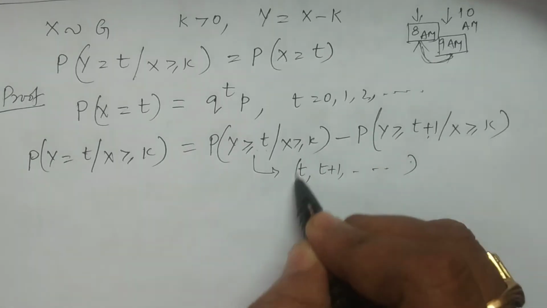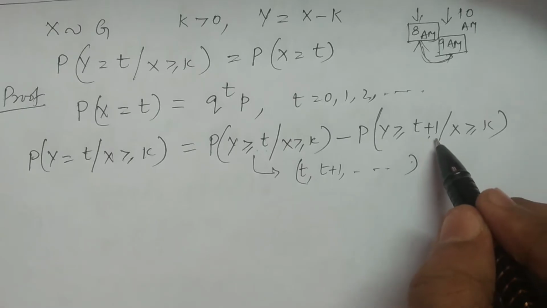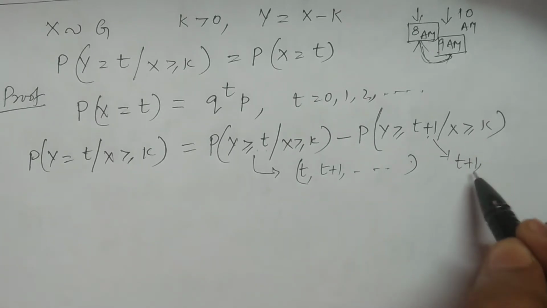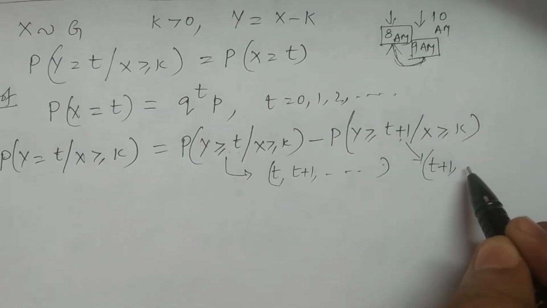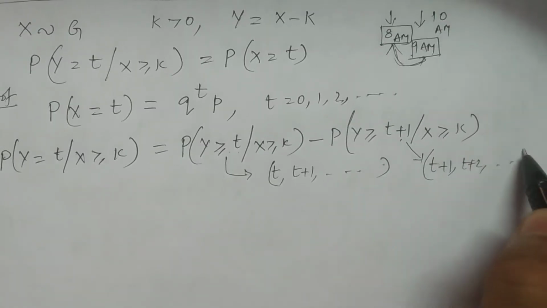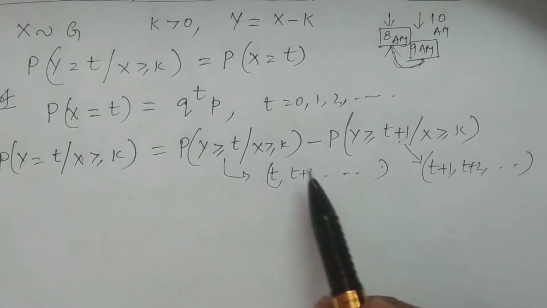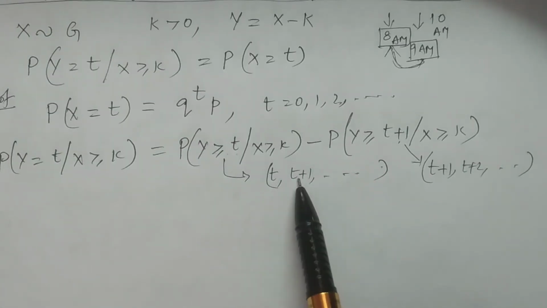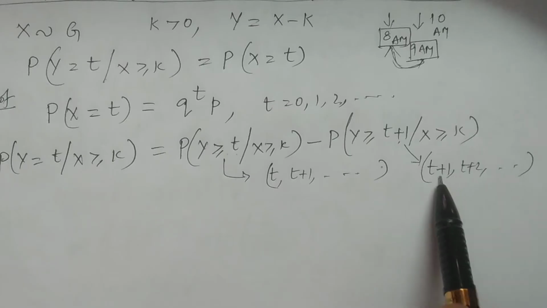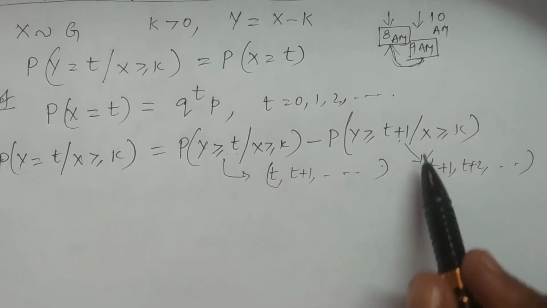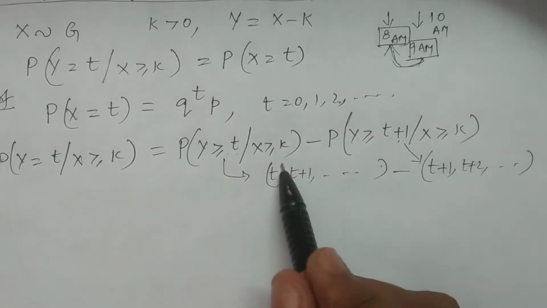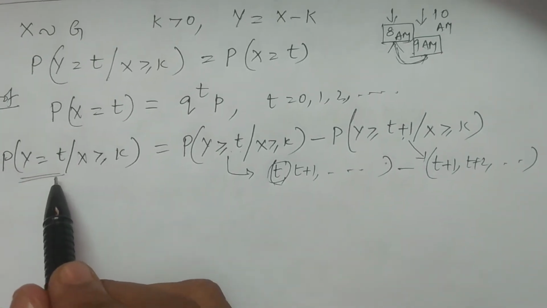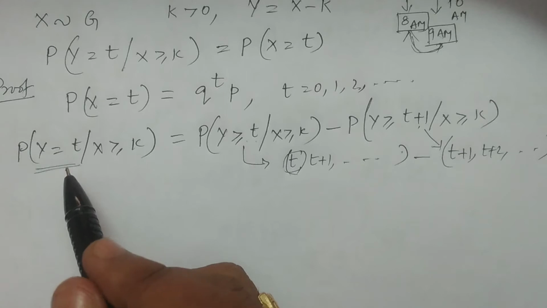For example, consider this set, and this set y greater than or equal to t plus 1, which consists of t plus 1, t plus 2, and so on. If you subtract these two, what you will get is only the point t. That is the probability of y equal to t. Do you understand this?